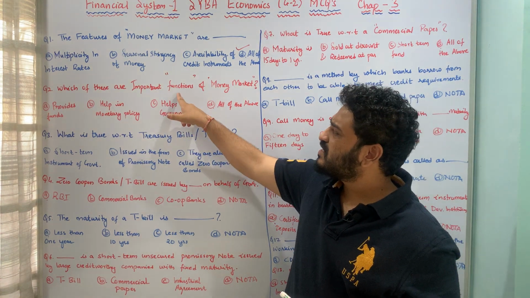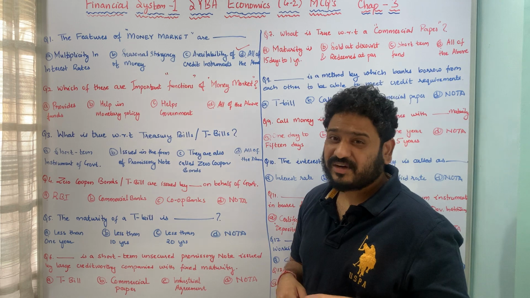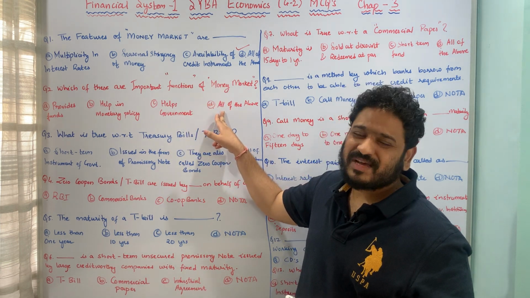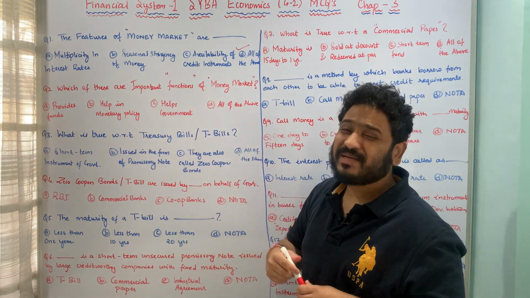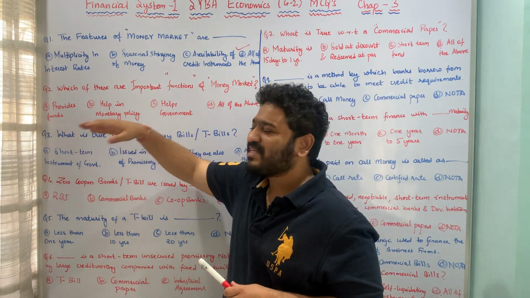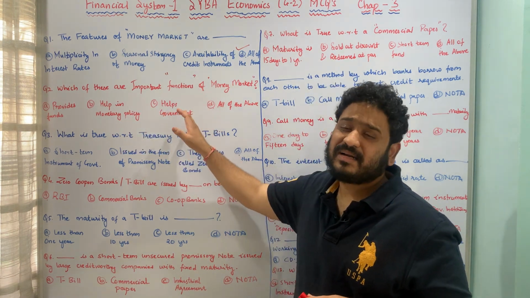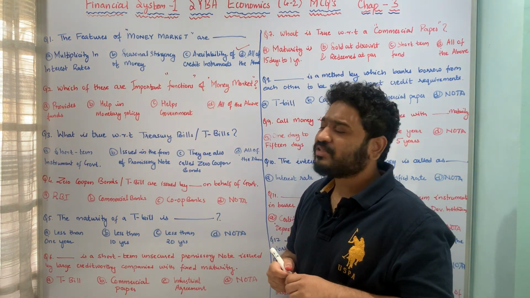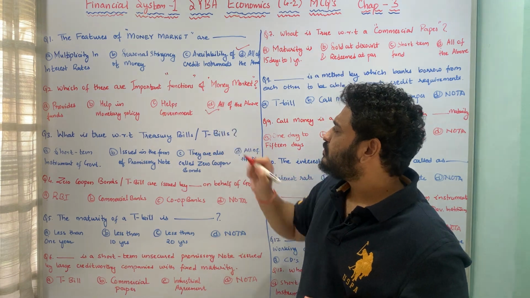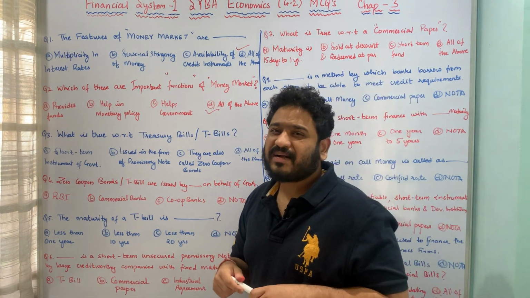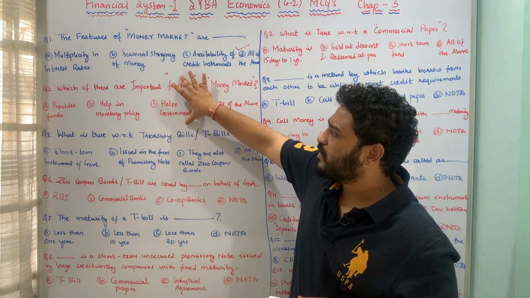These are all important functions of money market in India, and therefore option D, all of the above, is the correct answer. That means it provides funds, as well as helps the Reserve Bank of India in monetary policy, as well as the government in its open market operations. I hope the question is pretty much clear.